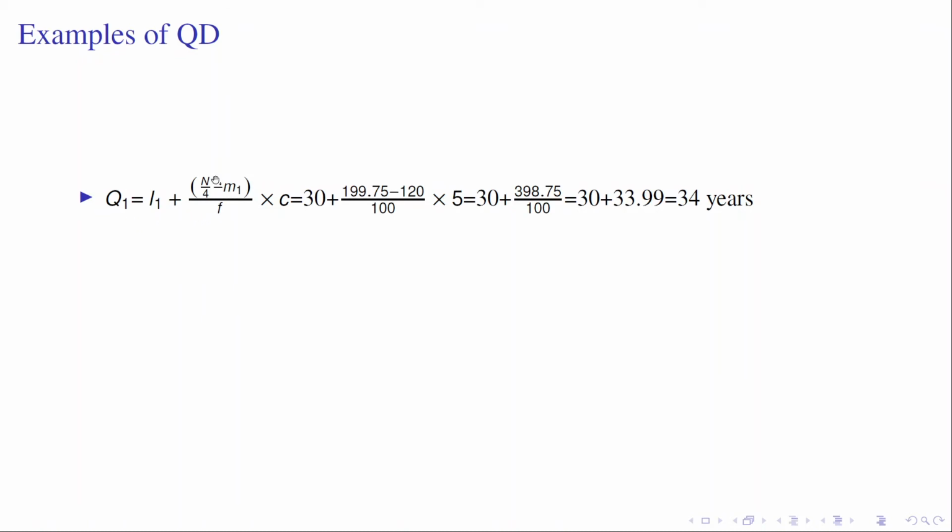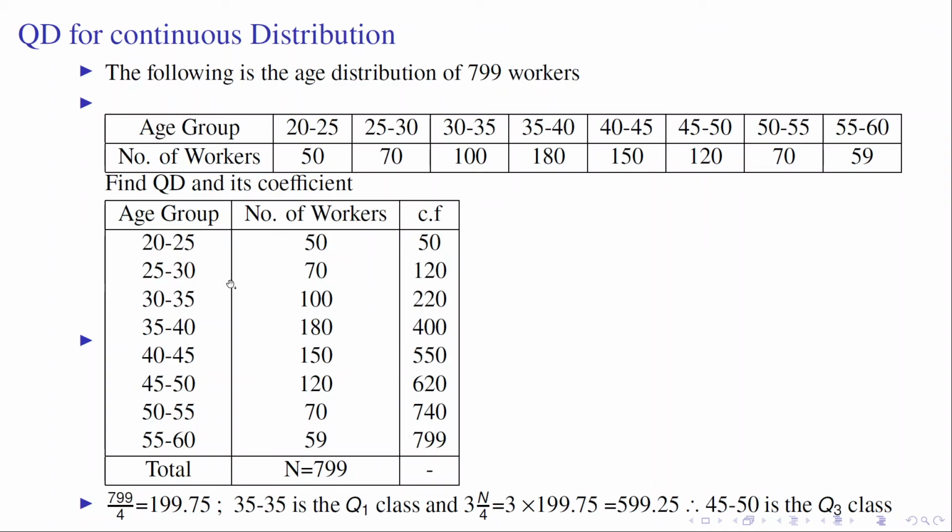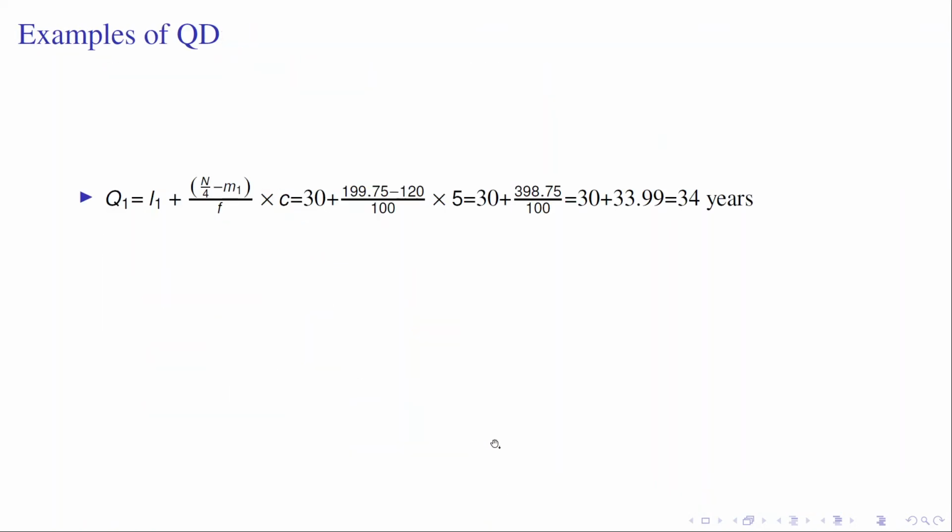Q1 is equal to L1 plus n by 4 minus M1 by F1 into C. Here 30 is the lower limit, 199.75 is n by 4, and M1 is 120, since 30 to 35 is the first quartile class. This M1 is the cumulative frequency up to the first quartile class. Here also M3 is 550, and the third quartile class is 45 to 50. M3 is the cumulative frequency up to the third quartile class. By substituting these values, Q1 is 34 years.